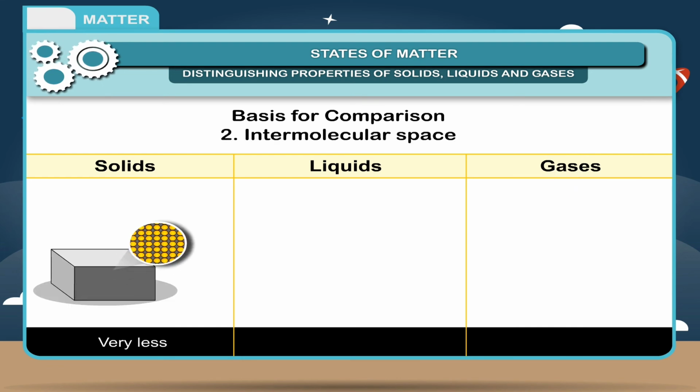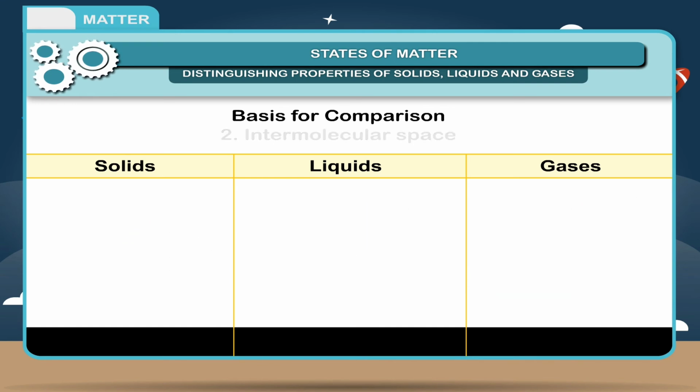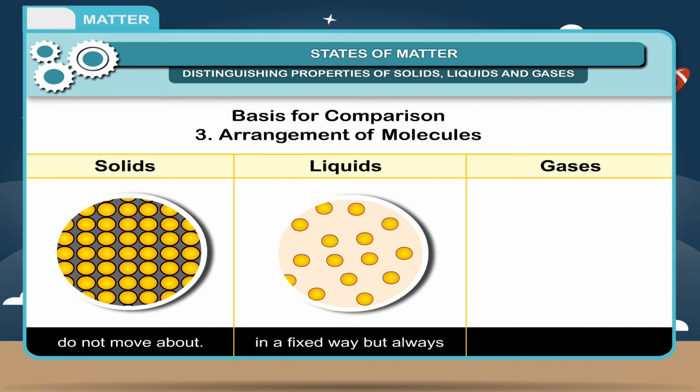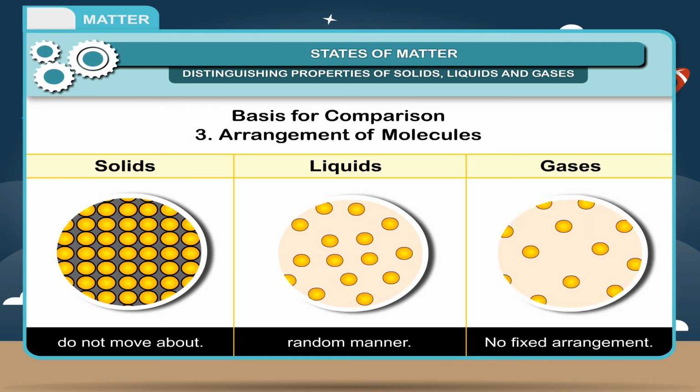2. Intermolecular space. Very less, more, large. 3. Arrangement of molecules. Particles are arranged in a fixed way and do not move around. Particles are not arranged in a fixed way but always move around in random manner. No fixed arrangement.